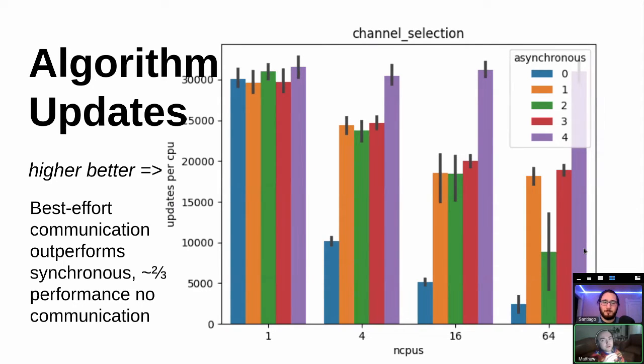With our fully asynchronous run mode, so that's run mode 3 in red, we get a little less than 2/3 the performance of running on 1 CPU when we're running it at scale on 64 nodes. And at 4, 16, and 64 nodes, we're getting significantly better performance for this asynchronous implementation compared to the synchronous implementation, which is run mode 0, shown here in blue.